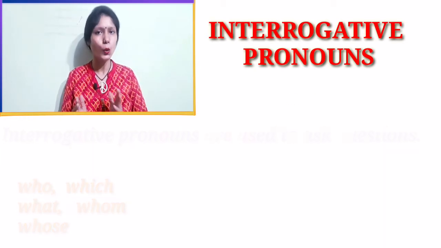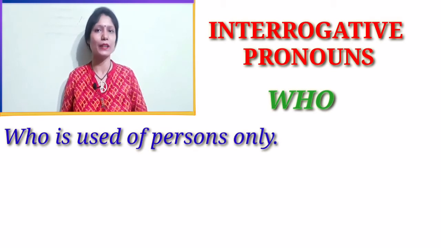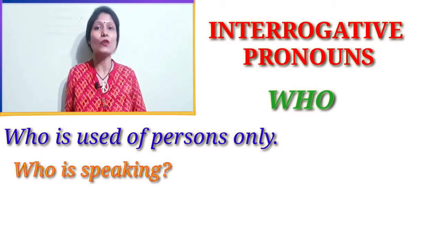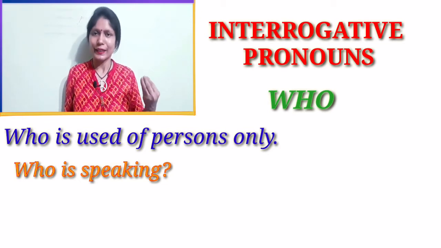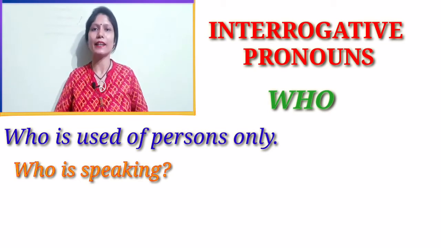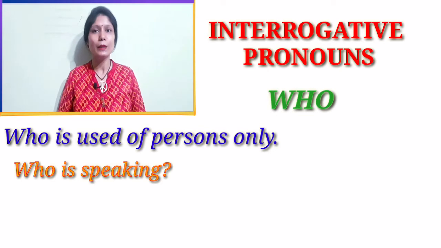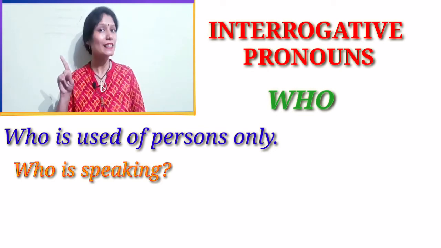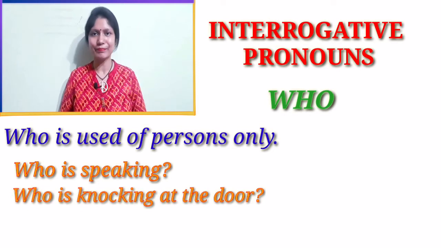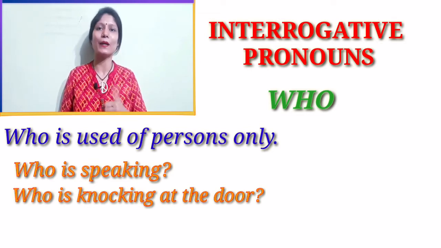Now the first word is who. Who is used of persons only. For example, if I say who is speaking, what will be the answer? Of course, a person in the form of noun or pronoun. Means if I say who is speaking, the answer will be I am speaking, my friend is speaking, she is speaking. So the answer will be in the form of noun or pronoun. Who is knocking at the door? Again in the answer there will be a person in the form of noun or pronoun.